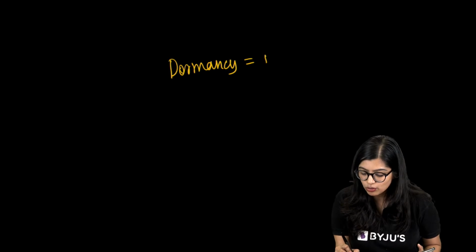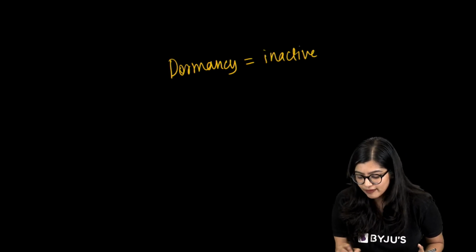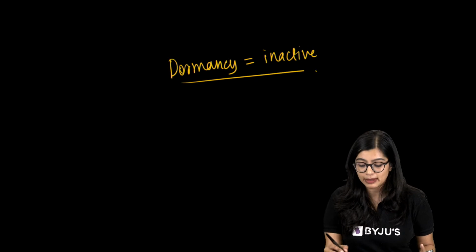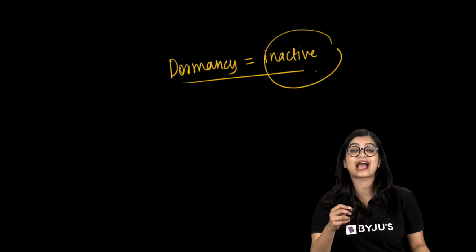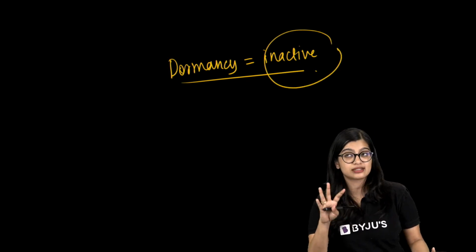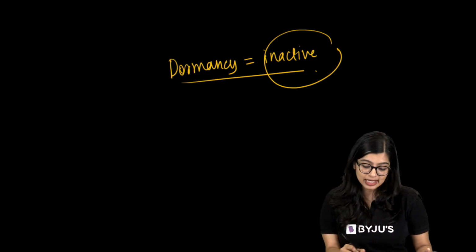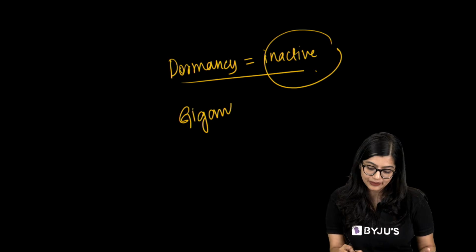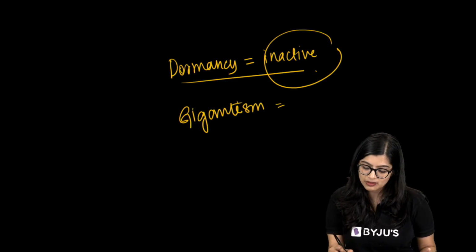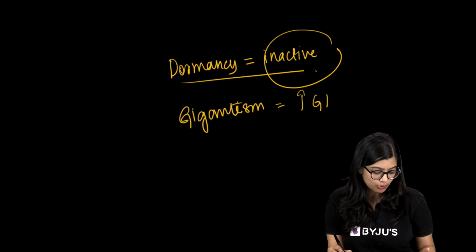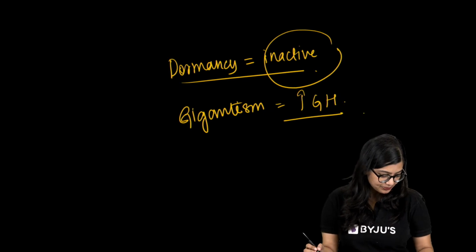Somebody, I think AV, asked me about dormancy of seeds. Dormancy is equal to being inactive. So when you say a seed is dormant, it means it is inactive. There are no chemical reactions happening within it. It is just not doing anything. So that is what we mean by that. Gigantism is when there is excess of growth hormone getting secreted.